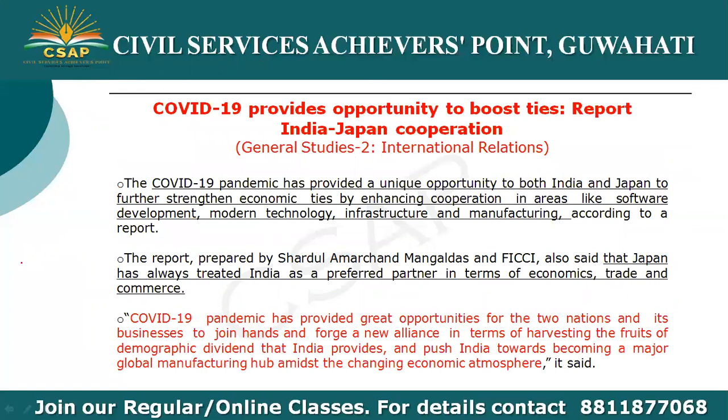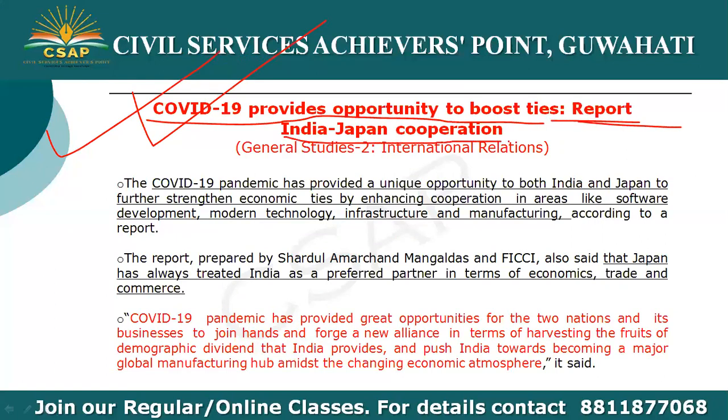Now coming to the next important newspaper article, COVID-19 promotes opportunity to boost ties as per a report. This is regarding the India-Japan cooperation. This topic we are studying under the General Studies 2 paper, topic International Relations.